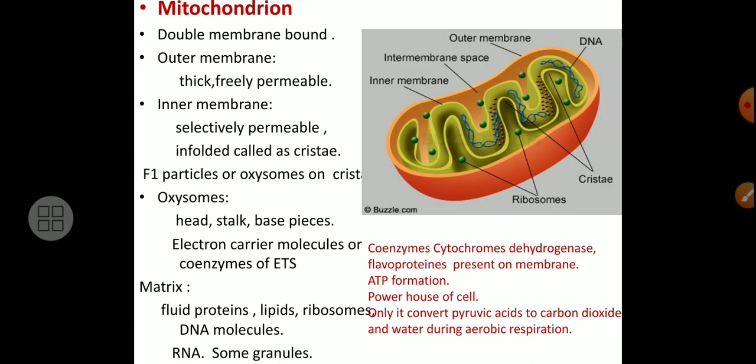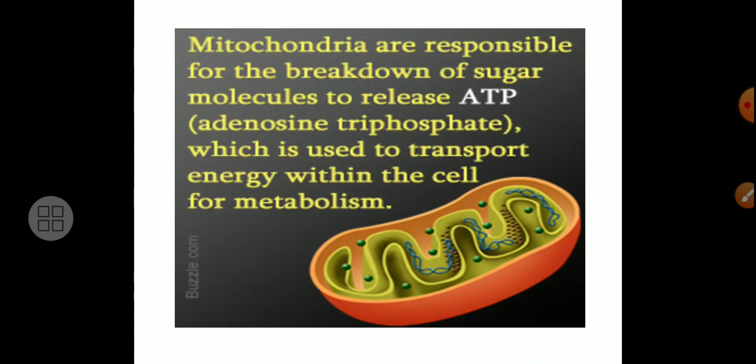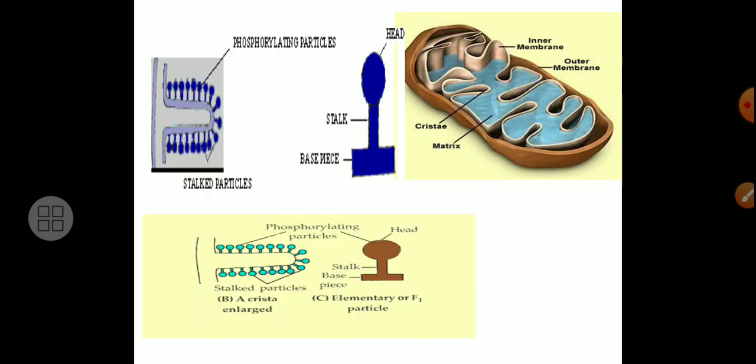Okay, so this is all about the mitochondria. You will have to go through this, sketch the diagrams and try to understand the parts of the mitochondria. Again in detail here, already I have told you mitochondria are responsible for the breakdown of a sugar molecule to release the ATP, adenosine triphosphate, which is used to transport the energy within the cell for the metabolism. These are the parts, the head, stalk of these F1 particles are there.